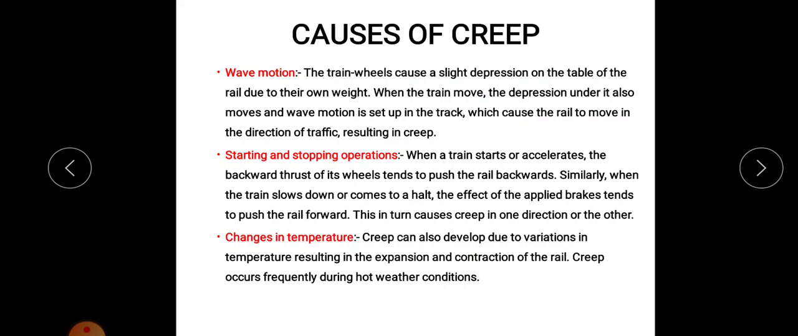Then the third one, changes in temperature. Creep can also develop due to variations in temperature. Due to temperature variation, there will be expansion and contraction of the rail, and creep occurs frequently during hot weather conditions. So this is another reason for creep.